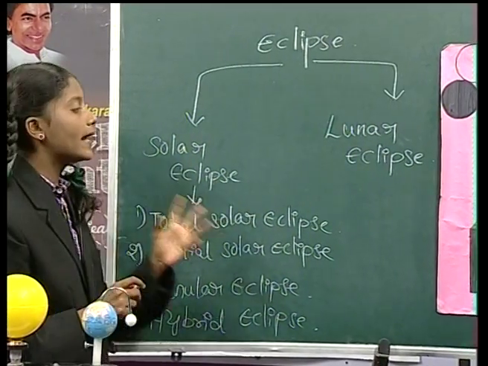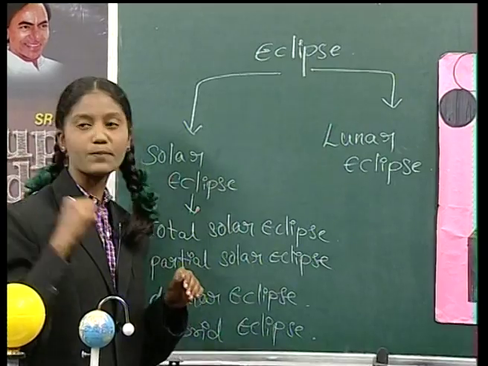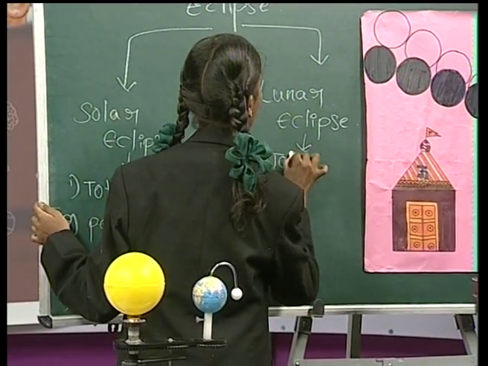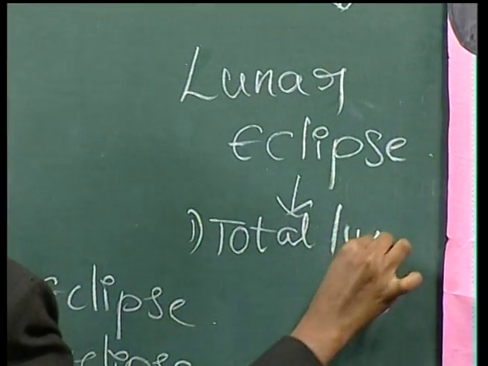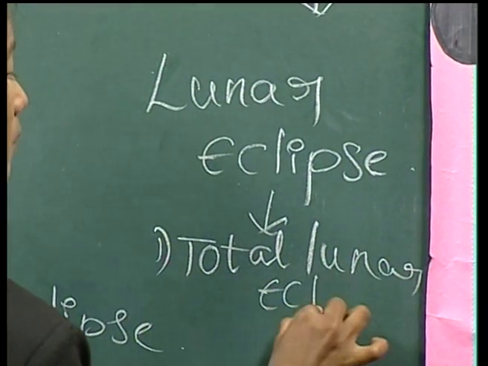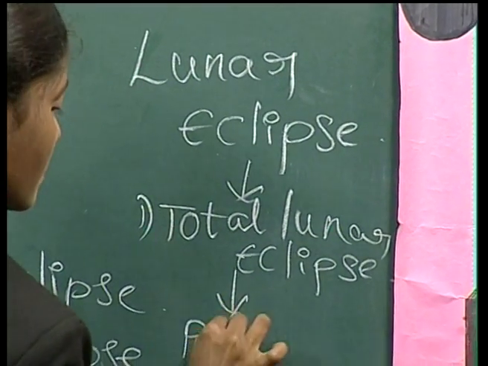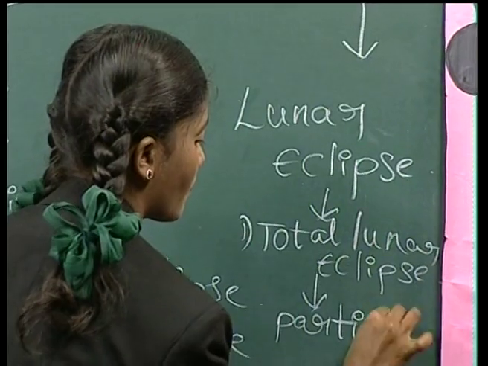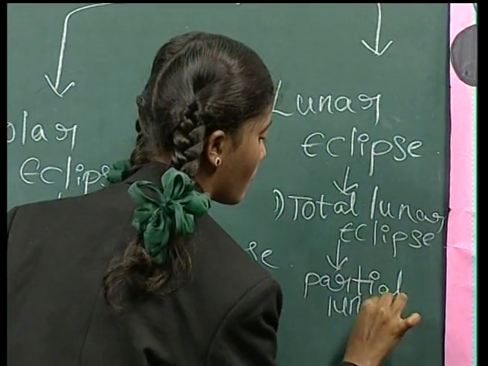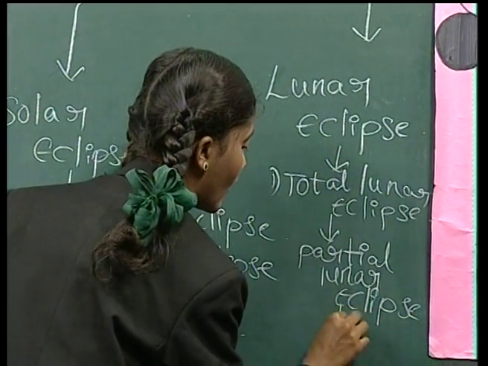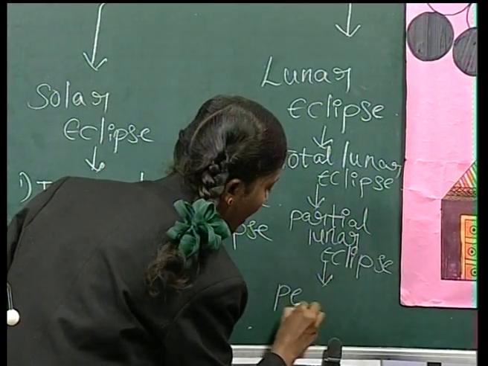So friends, in lunar eclipse we have mainly 3 types of eclipse. So those are total lunar eclipse, and then partial lunar eclipse, and then third one, penumbral lunar eclipse.